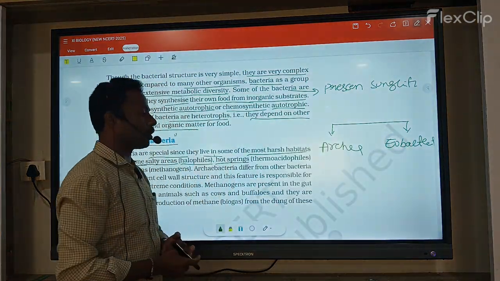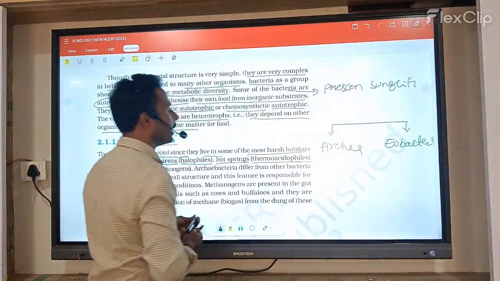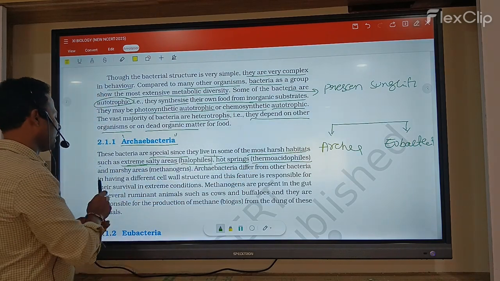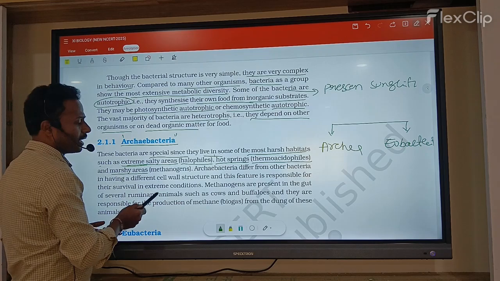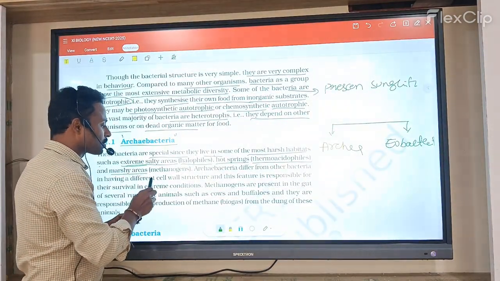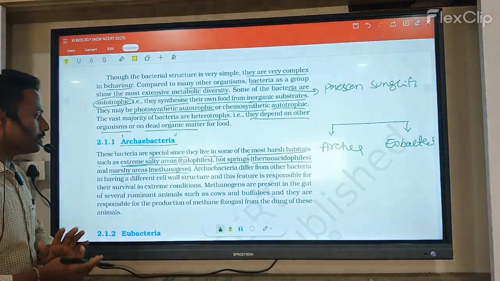Some bacteria grow at high temperatures, in hot springs. Those bacteria are called thermoacidophiles. They grow in hot springs, and some grow in marshy areas. Such bacteria are called methanogens.